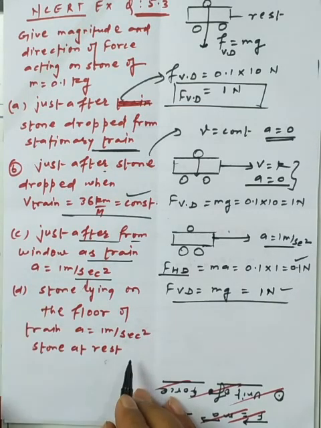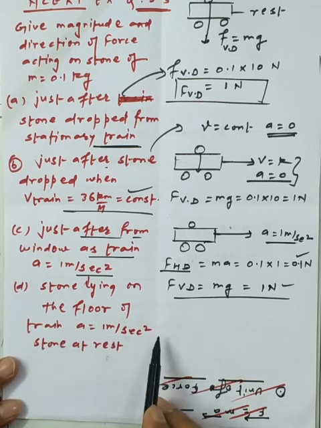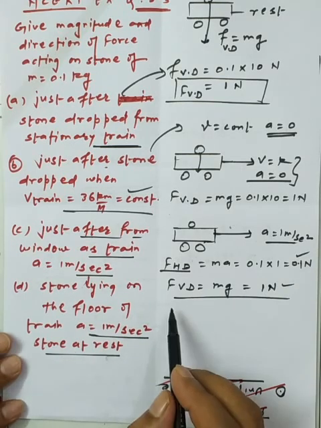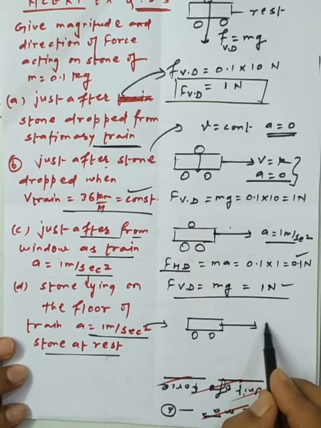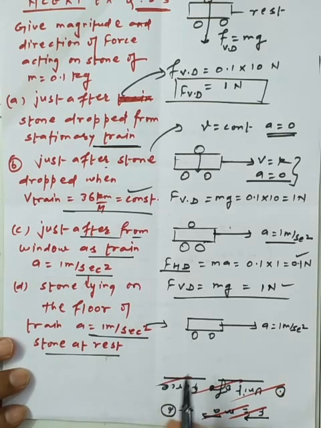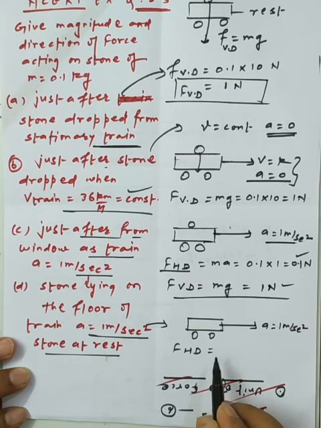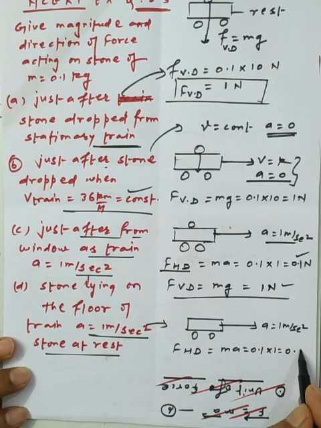Now the fourth case we have: the stone is lying on the floor of a train which accelerates at 1 meter per second square, and the stone is at rest. This is a portion of the train, which accelerates at 1 meter per second square. We can say that there is no movement of the stone outside the train. So the force which acts on the stone is a horizontal force along the horizontal direction, and using F is equal to ma, 0.1 into 1, that is 0.1 newton.